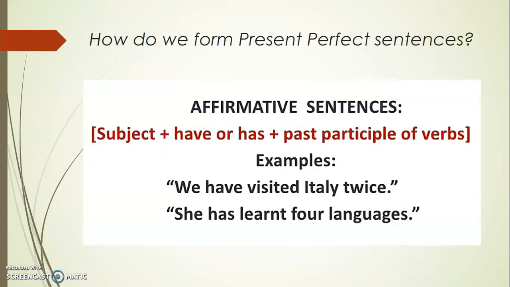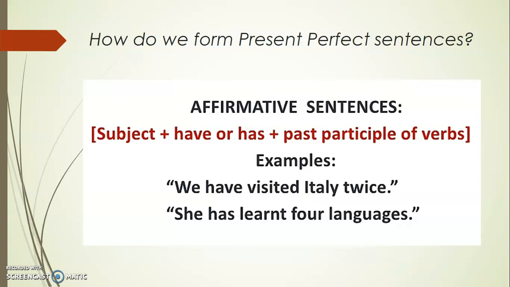So, how do we form these present perfect sentences? Well, in the affirmative form, we have to write sentences like this. First the subject, then the auxiliary have or has, and then the past participle form of the verbs. Let's look at some examples.